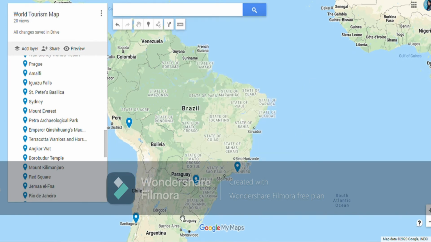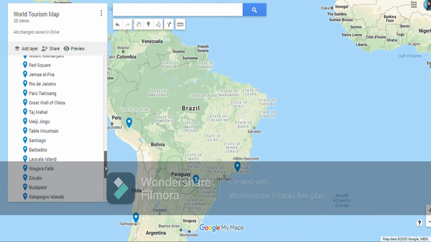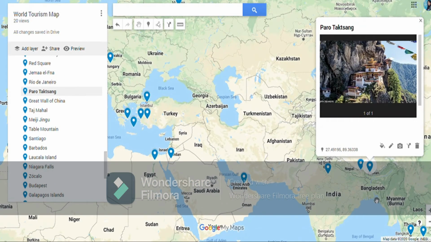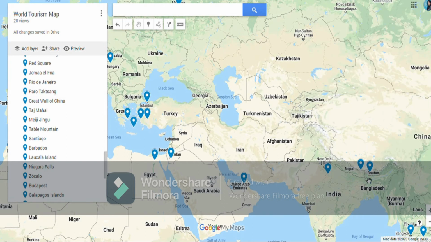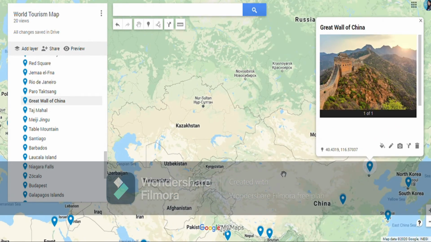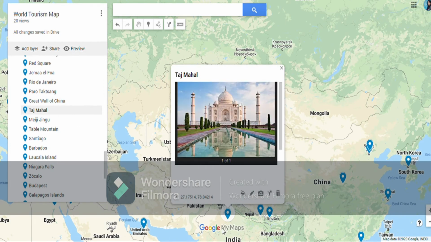After Rio de Janeiro, let's go to Paro. Paro Taksang in Paro Valley of Bhutan. Here we have Nepal and Bhutan. In Bhutan you will find Paro Valley. Then this is the Great Wall of China. It was built to protect the Chinese dynasty. Then we have the Taj Mahal, famous from India. Taj Mahal is near to the capital New Delhi.